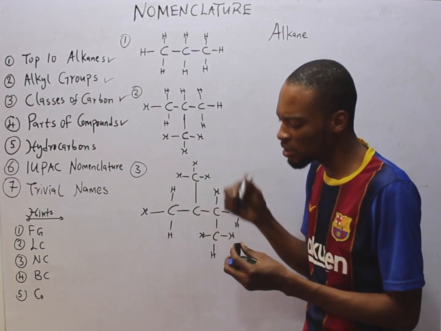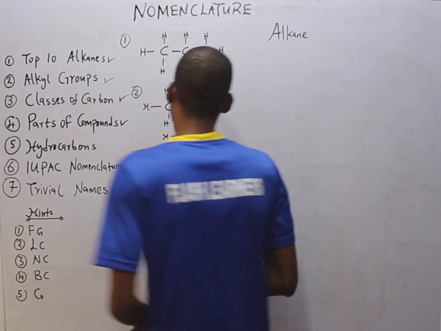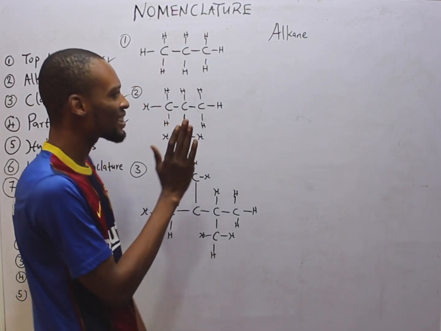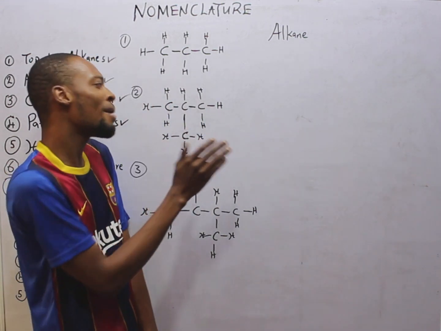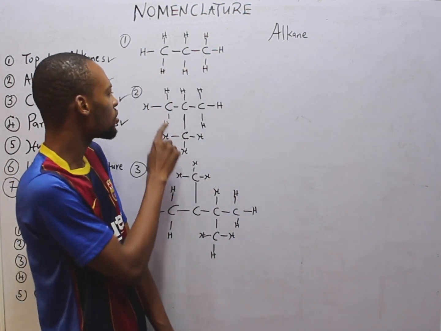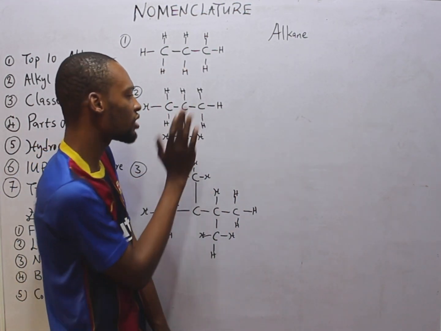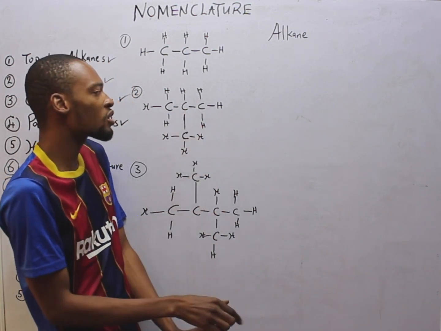Now, what is the longest carbon chain? Longest carbon, you don't need to count. Longest carbon doesn't mean all the carbons. It means how many carbons can you count straight? That is what it means. So here we have 1, 2, 3, which is continuous.